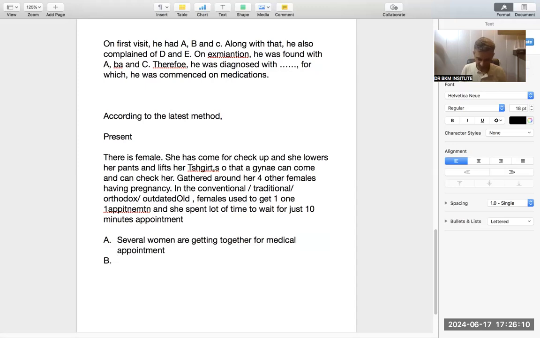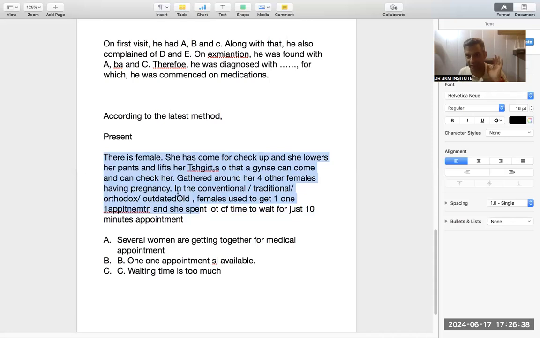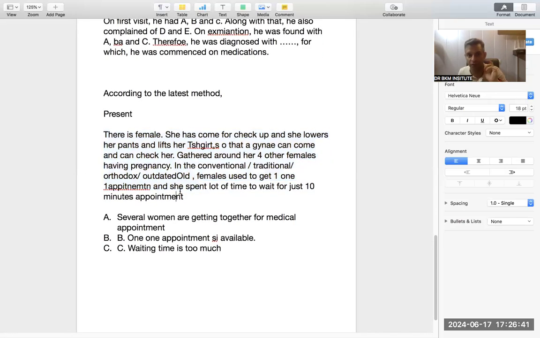B option, one-on-one appointment is available. C option, waiting time is too much. Now I have written only this line. They will give you 2 or 3 extra lines as well. That is where you get confused.